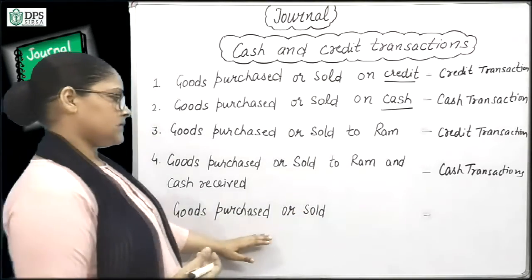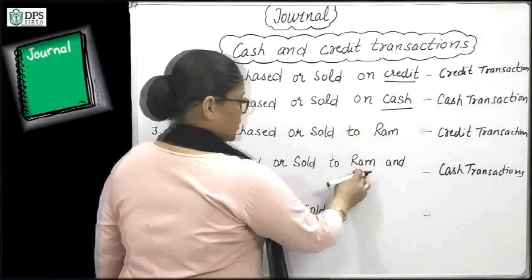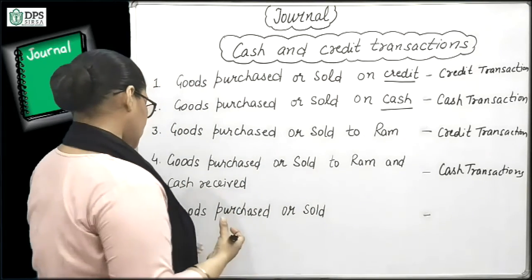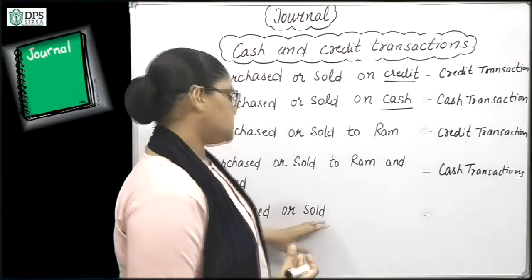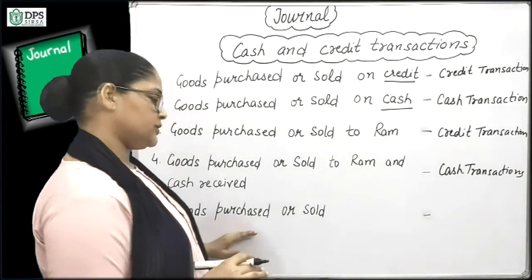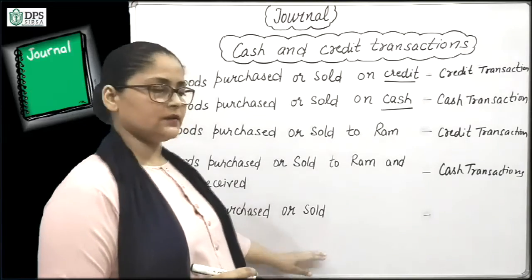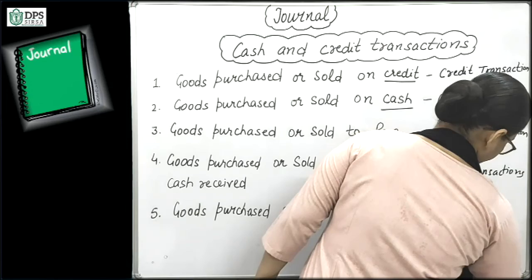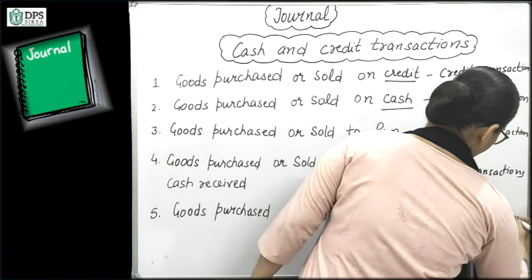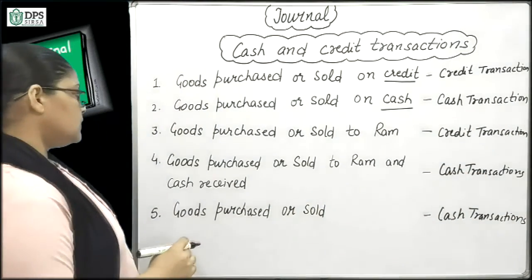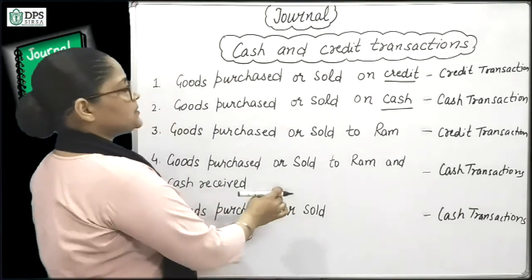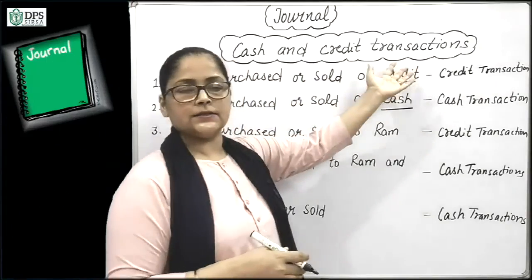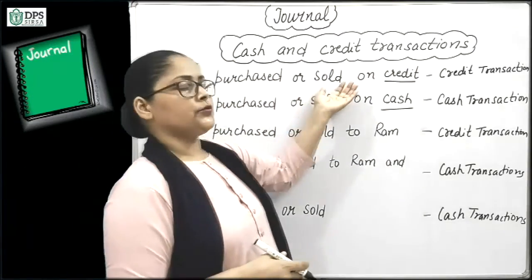Next is goods purchased. If nothing is given here, not the person's name and the amount is also not given here, only goods purchased or goods sold is given, then we assume it as a cash transaction. So it will be a cash transaction. So these are some important terms for how we can identify whether this is a cash transaction or credit transaction while doing purchases or sales.